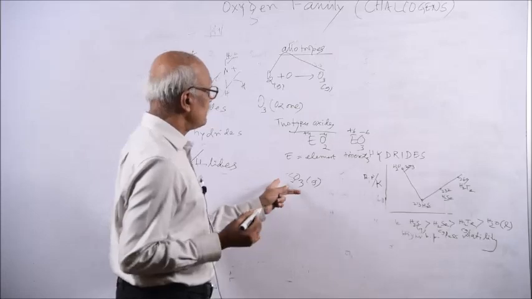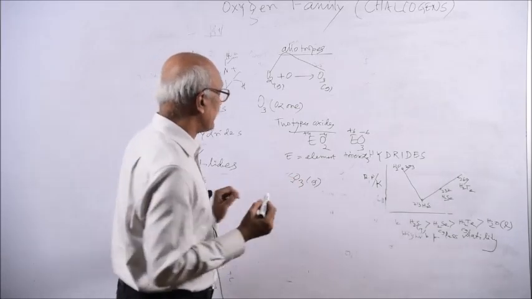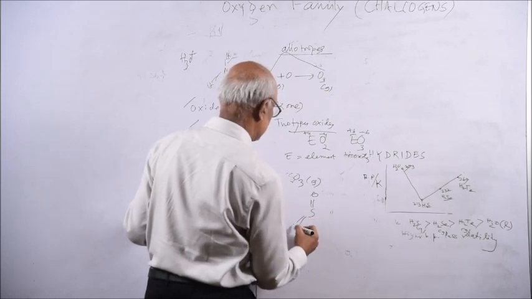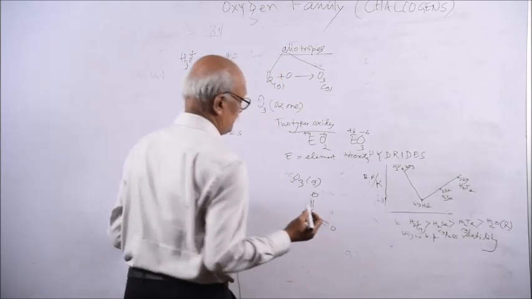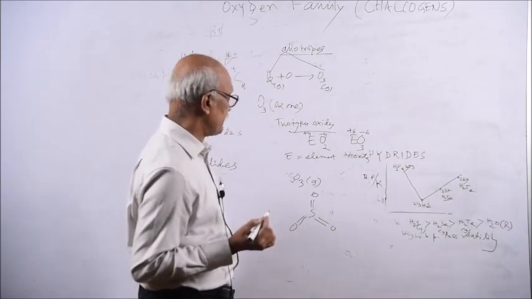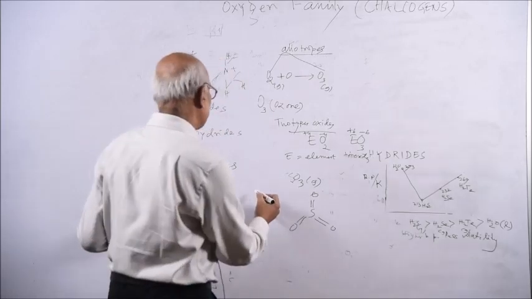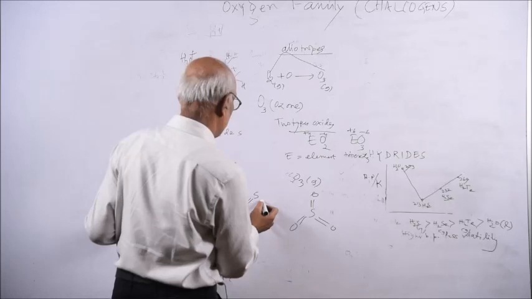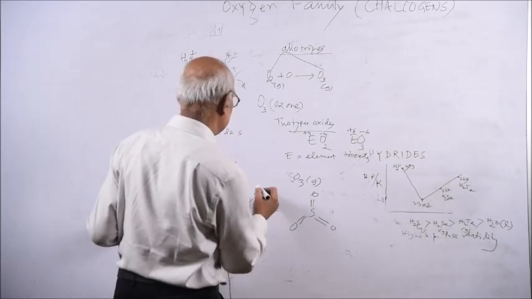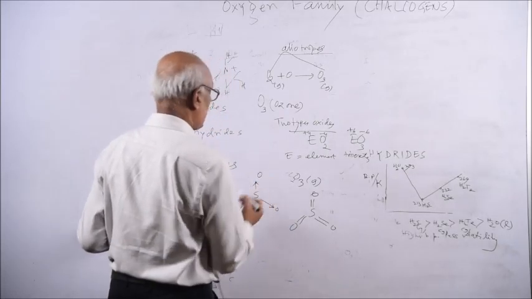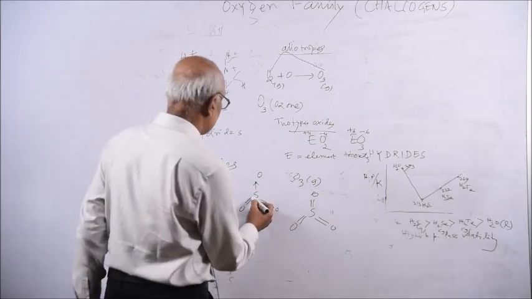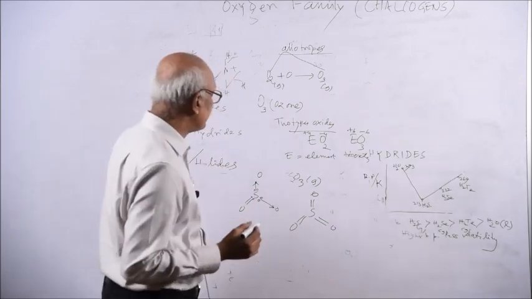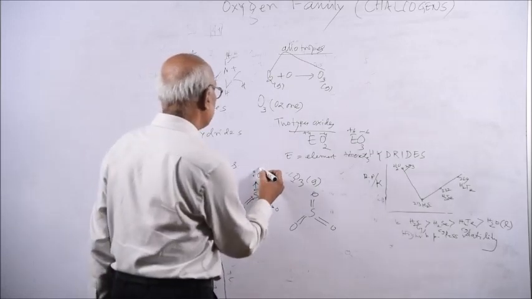When sulfur dioxide oxidizes, sulfur trioxide is formed, and you can write it as trigonal with sp2 hybridization. Previously, when valence bond theory was not there, you wrote it like this: sulfur trioxide, sulfur having 6 electrons in the valence shell, oxygen having 6 electrons.